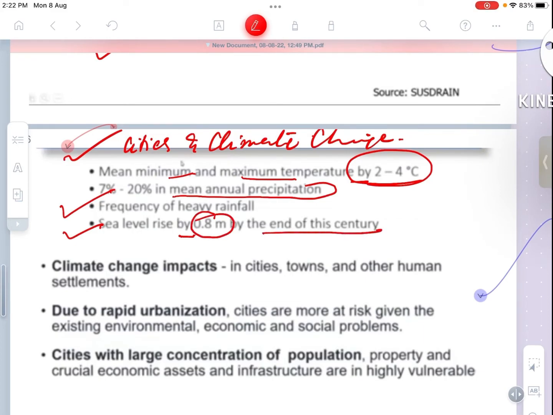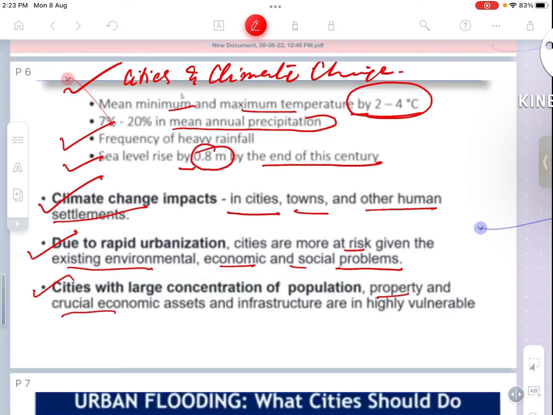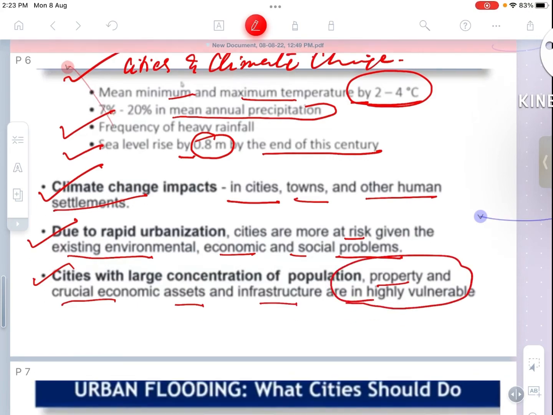So on the basis of these studies, we can draw the conclusion that climate change has a definite impact on cities, towns and other human settlements. Due to rapid urbanization, cities are more at risk given the existing environmental, economic and social problems. Cities with large concentration of population, property and crucial economic assets and infrastructure are in a highly vulnerable state.